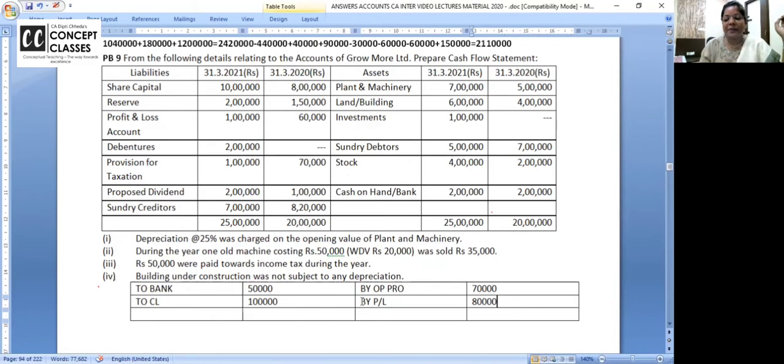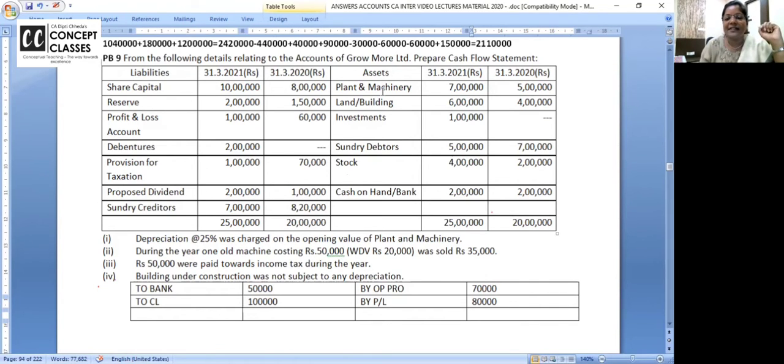Deduct income tax paid 50,000. Clear? Now, creditors, there is an increase. Increase in creditors is inflow. Don't make a mistake in proposed dividend. Last year's 1 lakh paid, financing activity. Current year's 2 lakh add back.